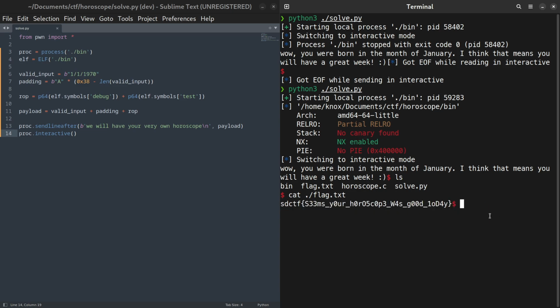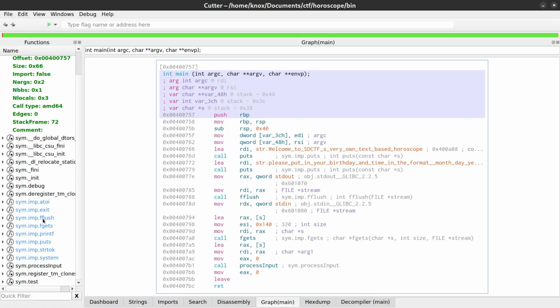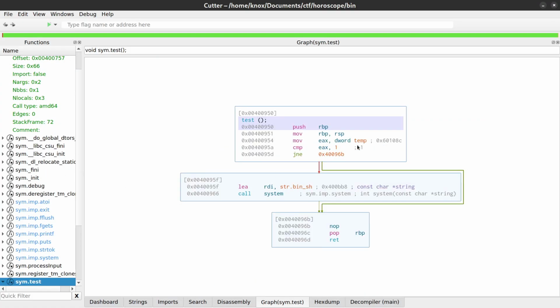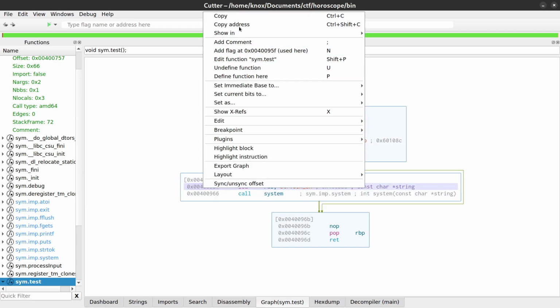One last thing. There's actually an even easier way to solve this challenge while only writing one return address. It's important to keep in mind that we don't have to jump to the top of functions, and very often we don't want to. Rather than calling the debug function and then the test function, we could have just more easily jumped to the line inside of the test function where system is called.